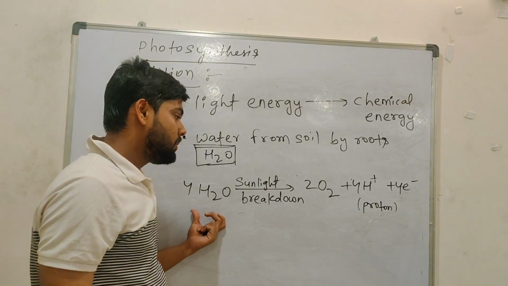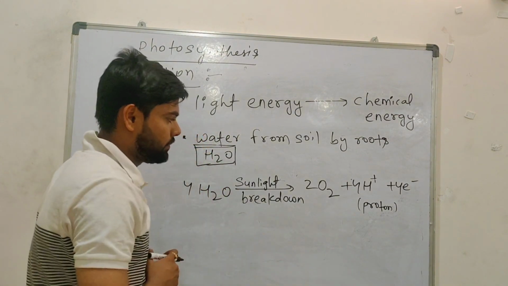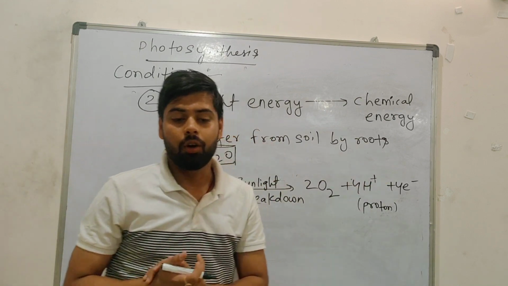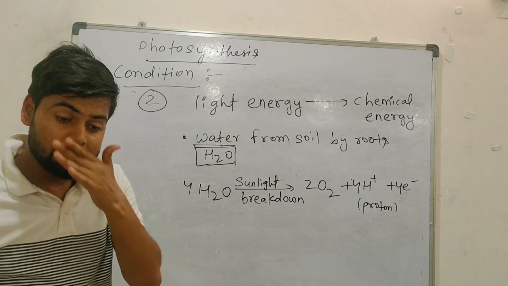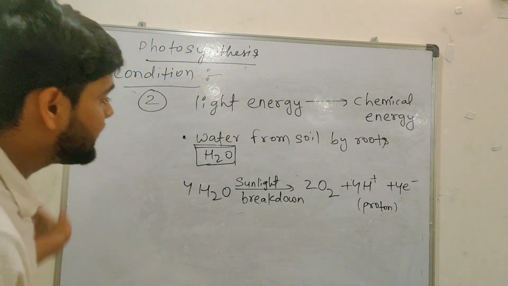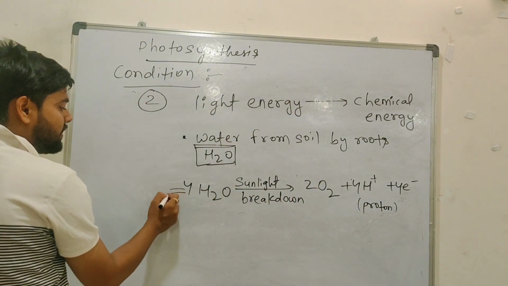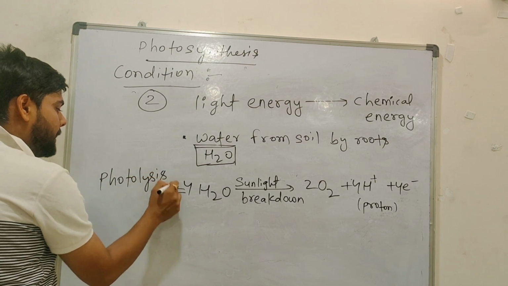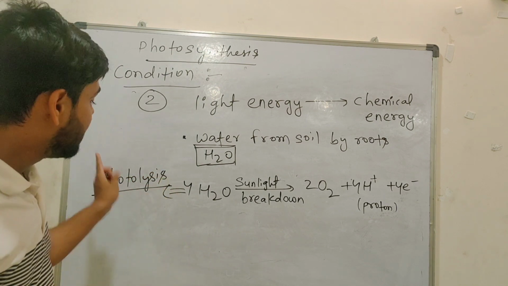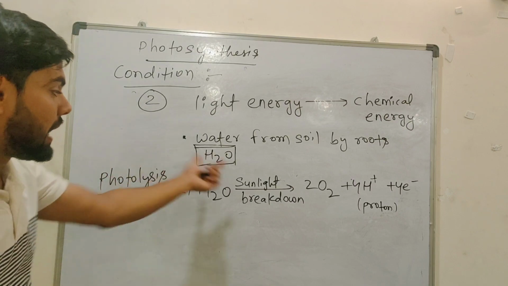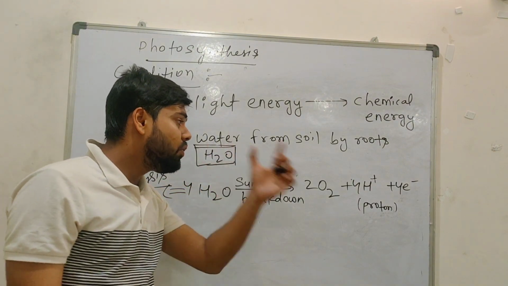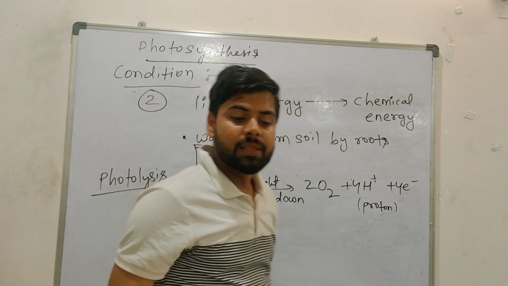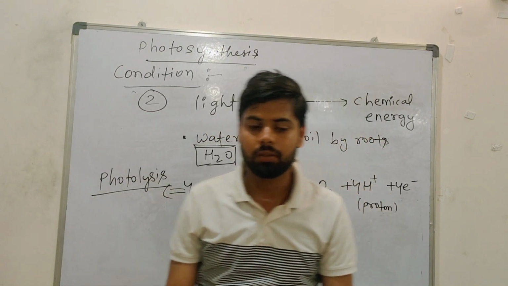Now again listen. Water molecules will break with the help of sunlight into what? Oxygen and proton. Any doubts? Tell me first. And this reaction we call photolysis, because this reaction is happening in the presence of light. So that's why we call it photolysis. What happened? Water molecules will split, the splitting of water molecules.